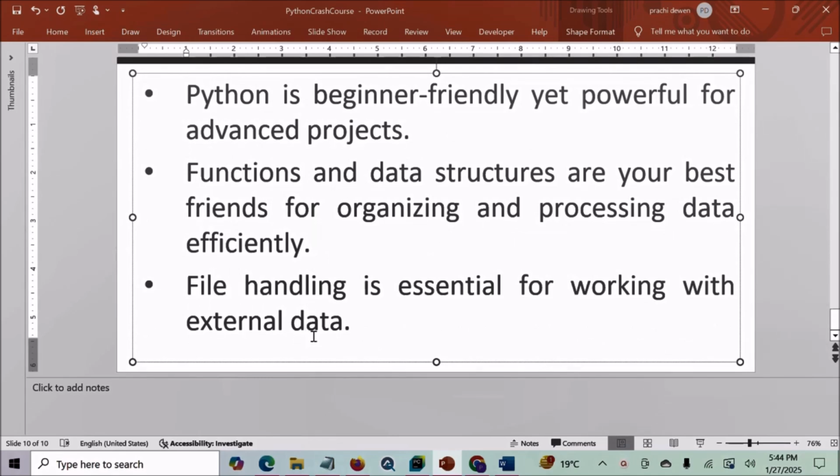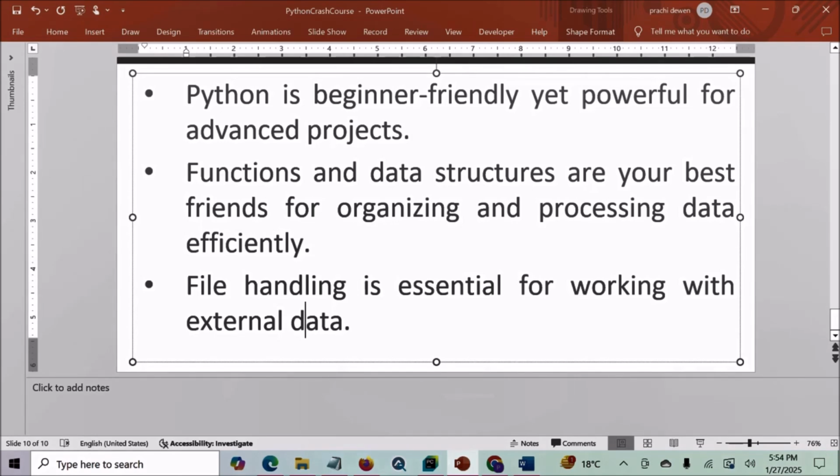File handling is essential for working with external data. Understanding how to work with external files is a crucial skill as it allows you to read and write data seamlessly. By focusing on these takeaways and practicing consistently, you will be well equipped to take your Python skills to the next level. Remember, Python is not just a programming language, it is a tool that opens doors to endless possibilities, from web development to data analysis, automation, and even machine learning. With the foundation you have built today, the sky is the limit. So keep experimenting, keep building, and most importantly, keep learning. Python is a journey and this is just the beginning.